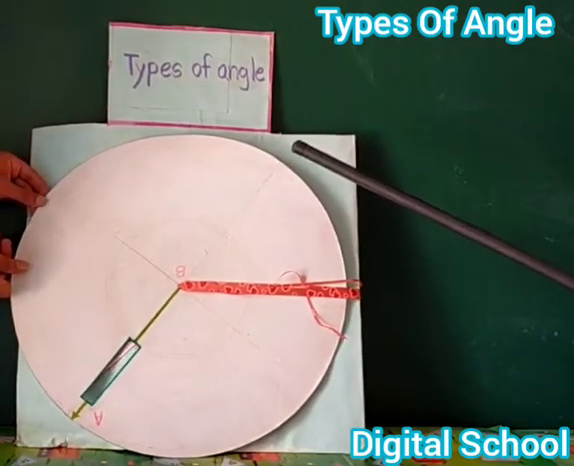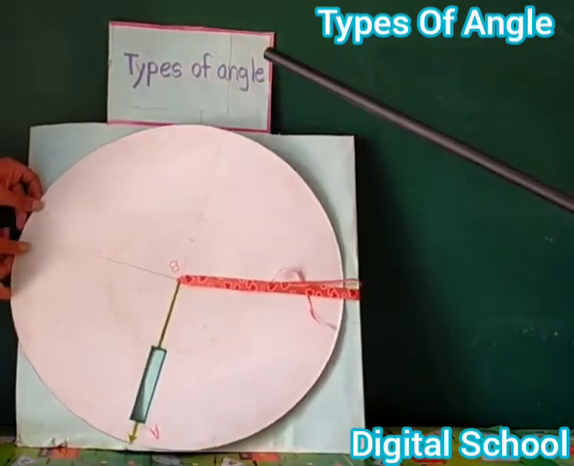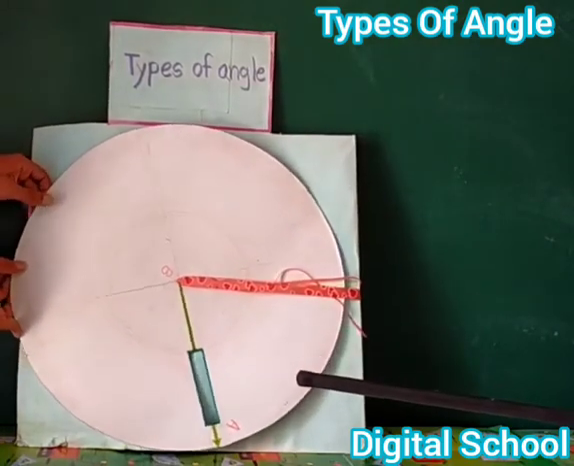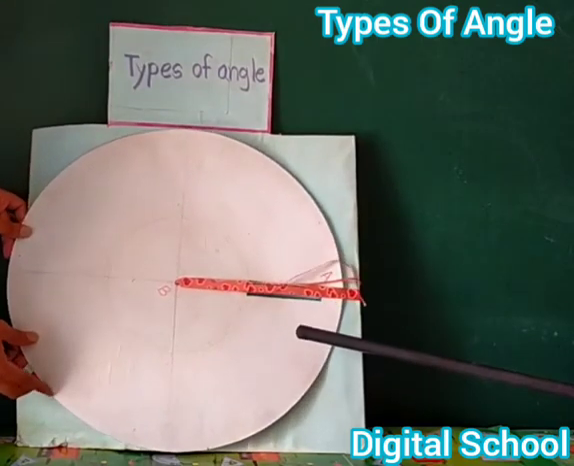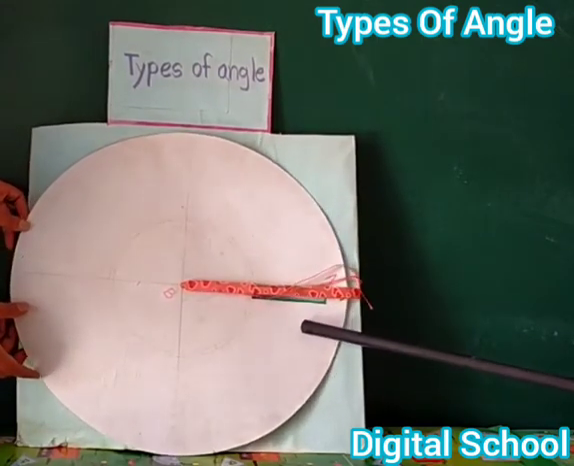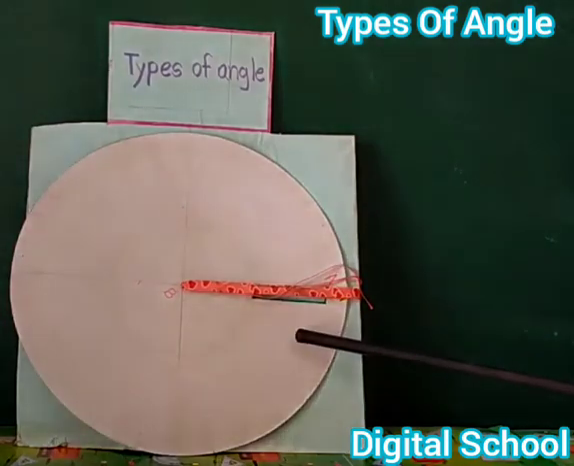Today we will learn about types of angle. Dear friends, look at the board. This is complete angle. The definition of complete angle: an angle of measure 360 degrees is called complete angle. The figure shows a complete angle.